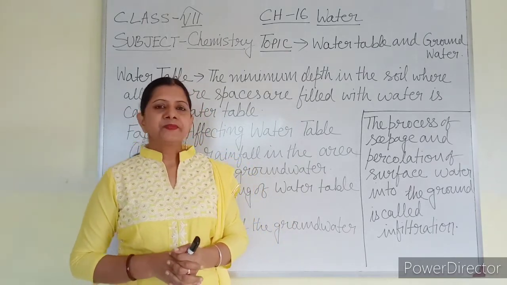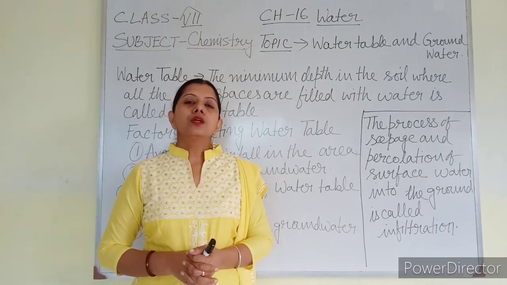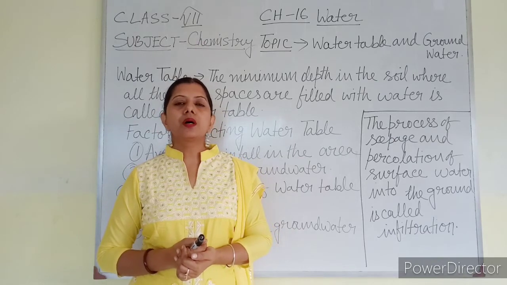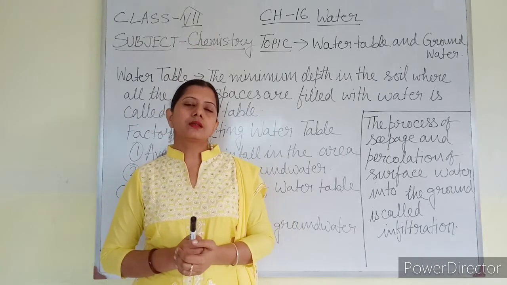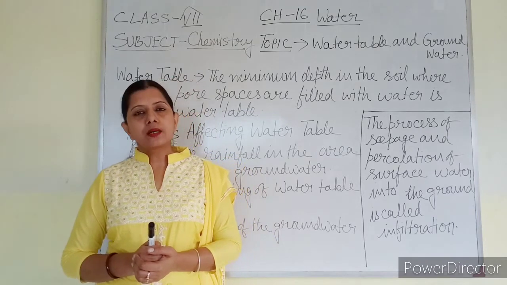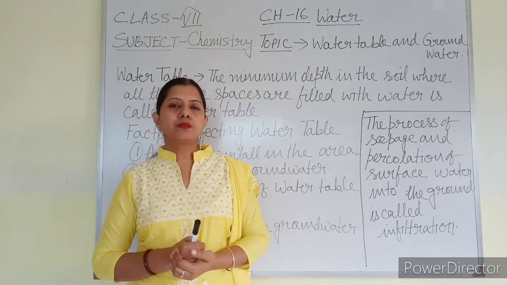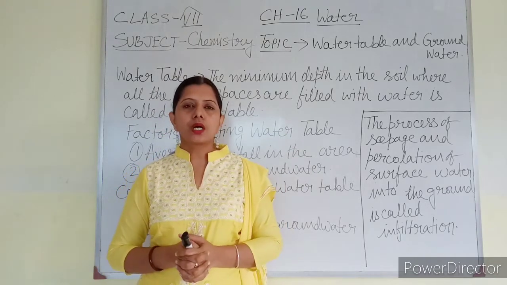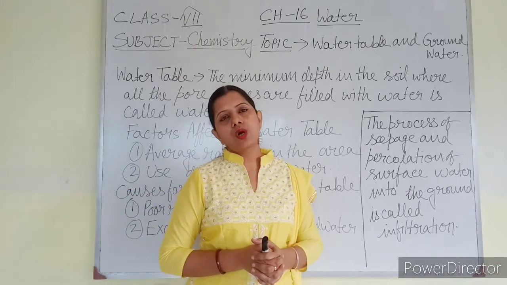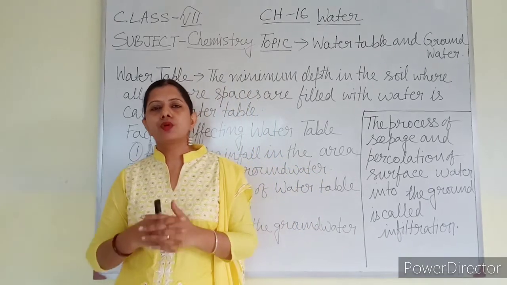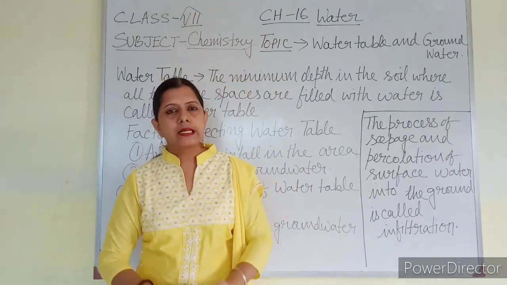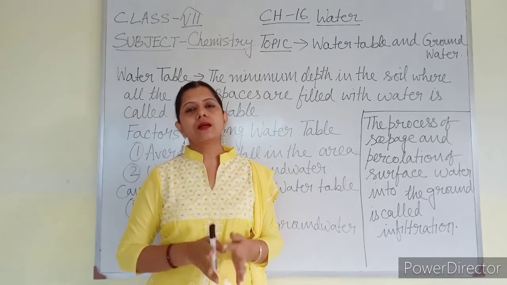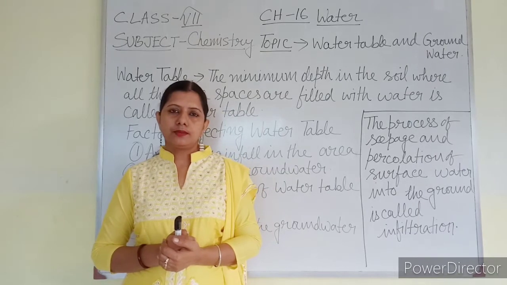But what is bad? The amount of groundwater used by us is much more compared to the amount of water deposited under the soil. That is, whatever amount has been deposited through percolation, we are using more than that. If we are using more water, there will be a water crisis, there will be less water, and the water table will decrease day by day. That is not a good condition. We have to think that we should avoid that condition.